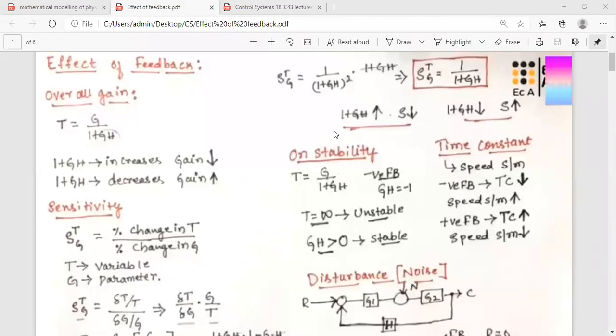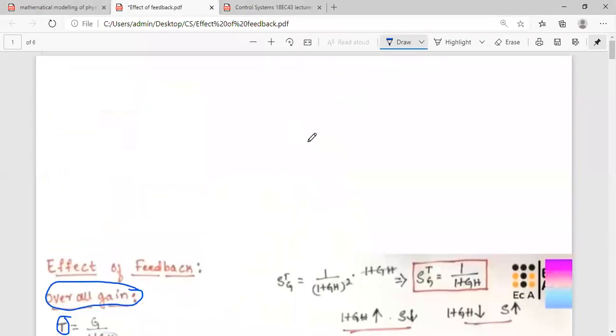Good evening, all. In today's session, we will continue the discussion of effects of feedback in the control system. We had already discussed three parameters affecting how feedback will have the effect on these. First one was the gain, overall gain, that is T.